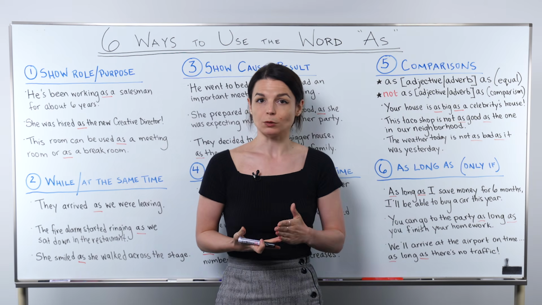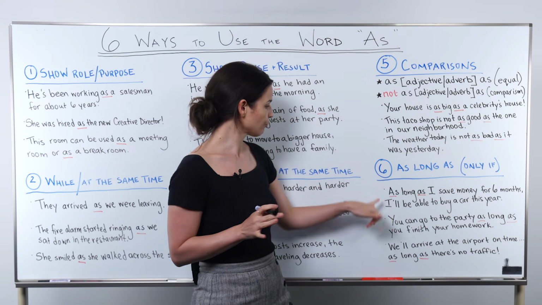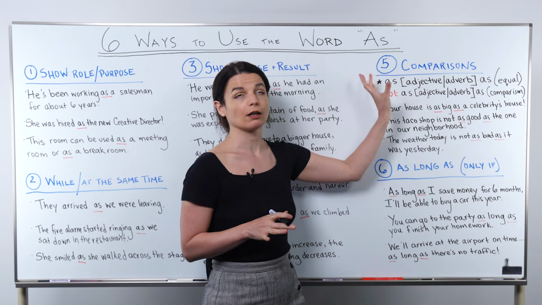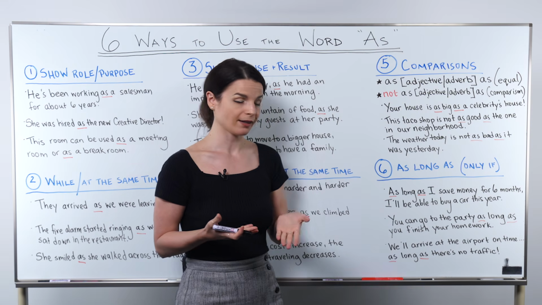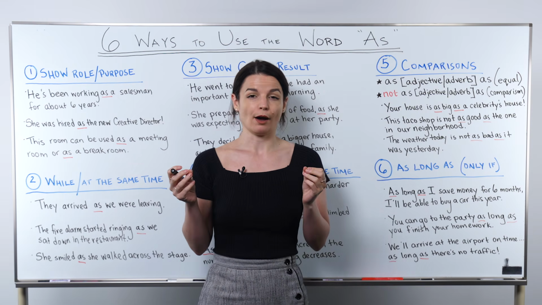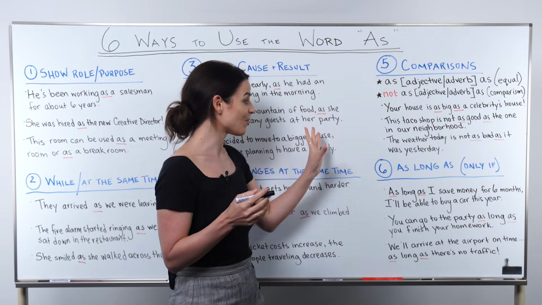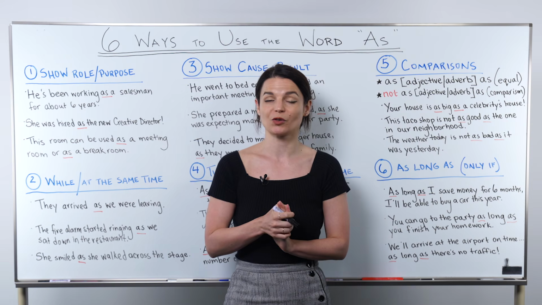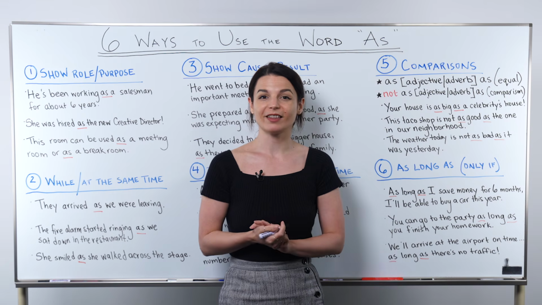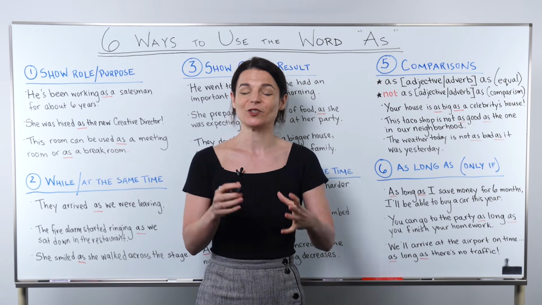We understand this as only if, and I hope that this helps you to see the different positions in the sentence that as long as takes in comparison to the comparative form of as long as. So pay attention to the location of as long as to help you understand whether it's a comparison or an only if construction. Okay, great. So those are 6 different ways to use the word as. They are very different, but I hope that this lesson gave you a good introduction to the various ways that we can put as into our sentences.